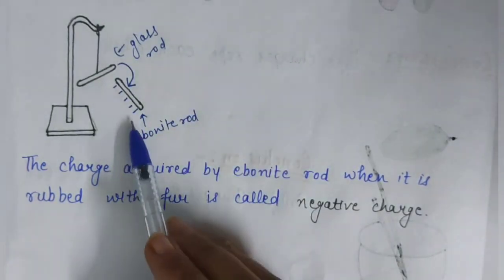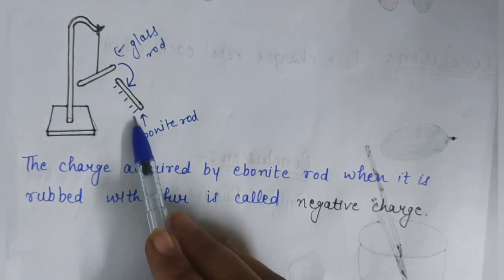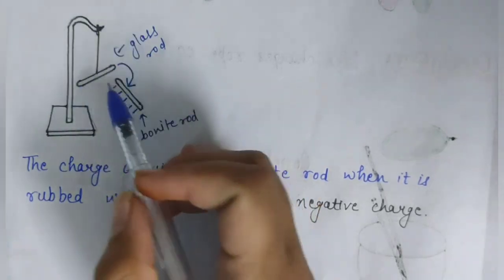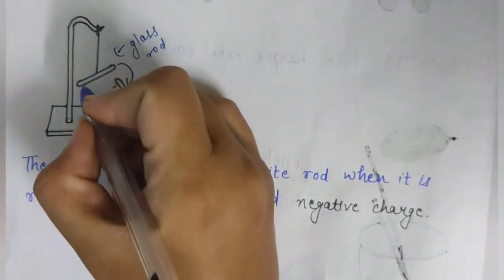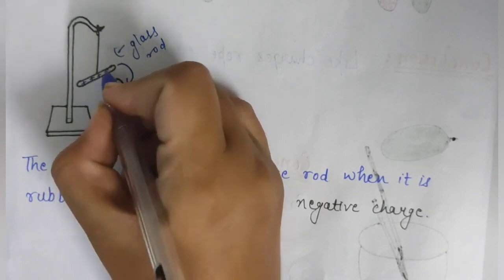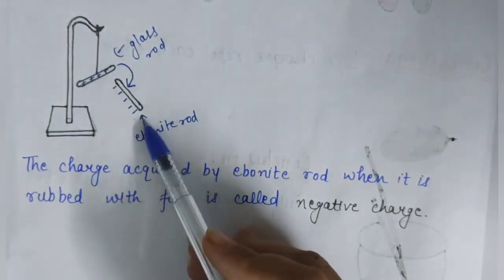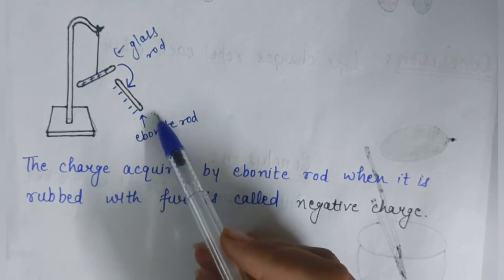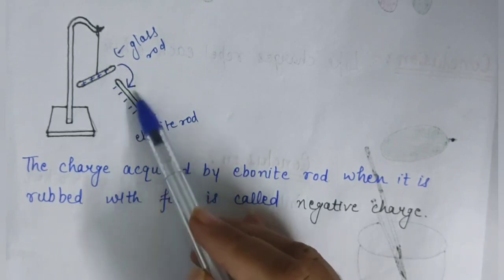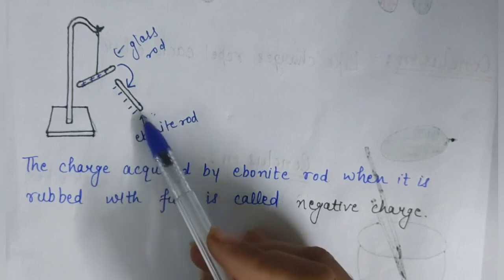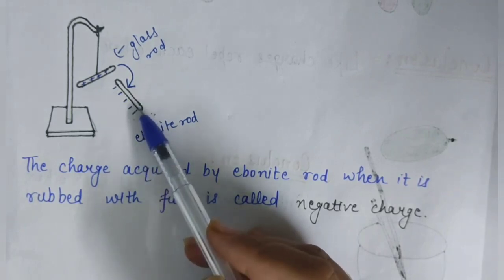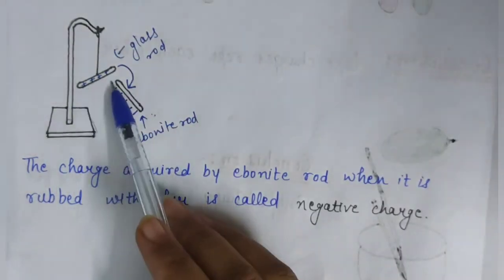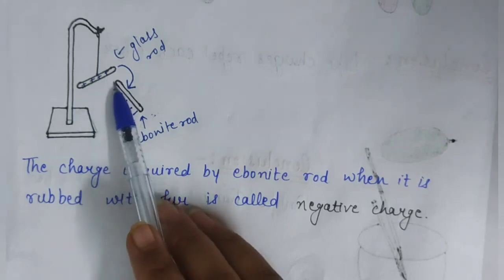So if negative charge is on this rod, we can say that positive charge is on the glass rod. Why positive charge? Because the glass rod is attracted towards the ebonite rod, and this always happens when the charges are not the same.